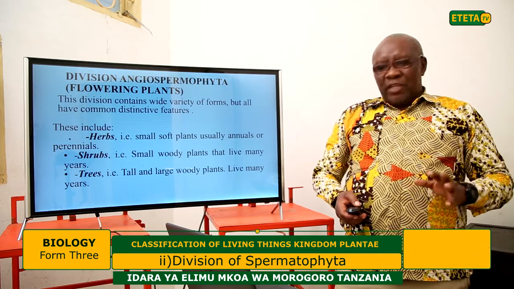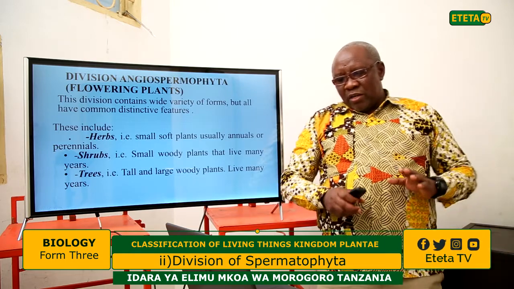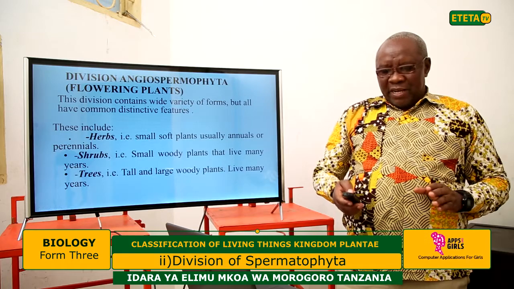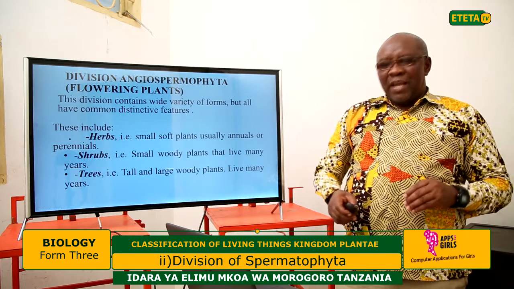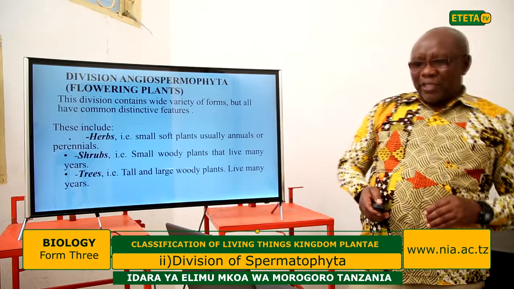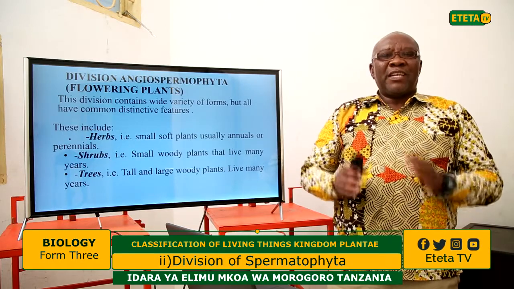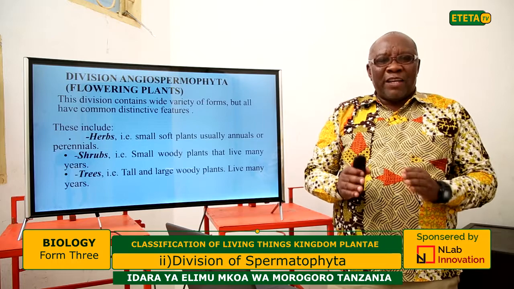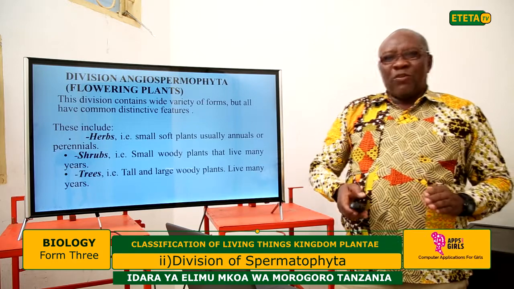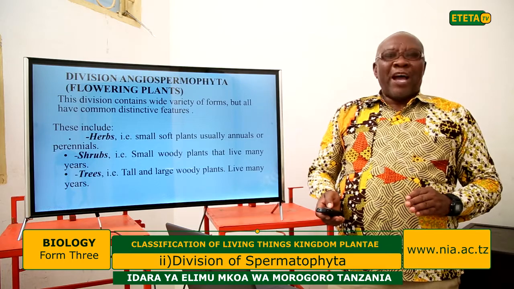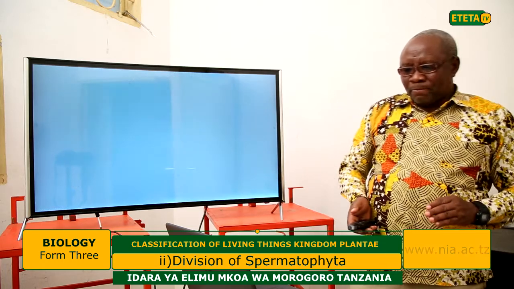Also, there are trees. These are tall and large woody plants. They live many years. But all of these, the herbs, shrubs, and trees, have common distinct features. That's why they are grouped in one group, known as the flowering plants or Angiospermophyta.